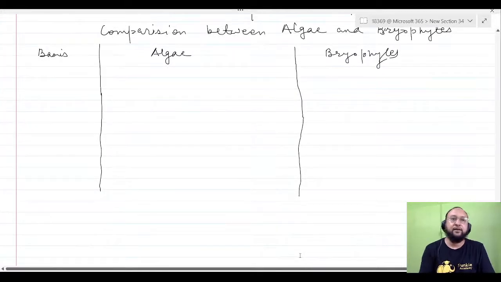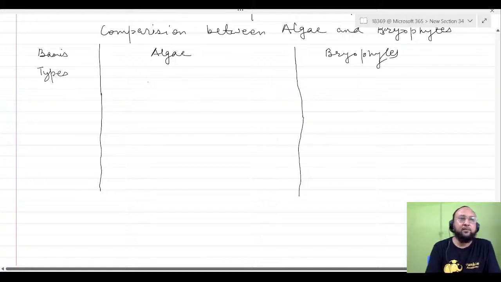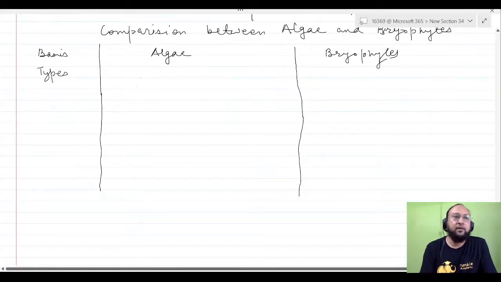Now on the basis of types, algae are plant-like organisms which are classified under kingdom Protista. Plant-like, or plant only, green plants.